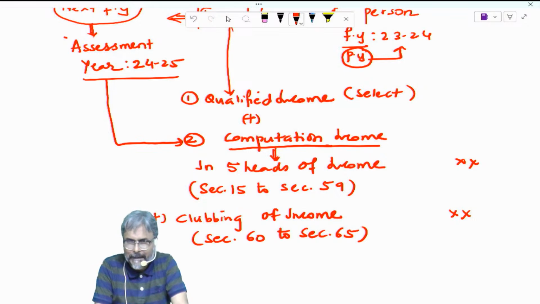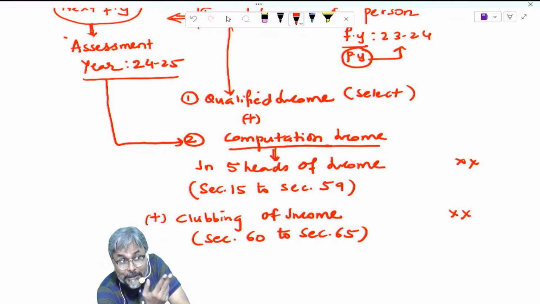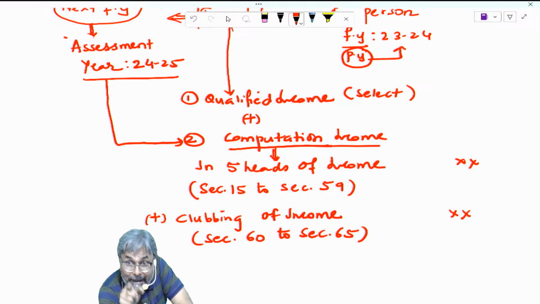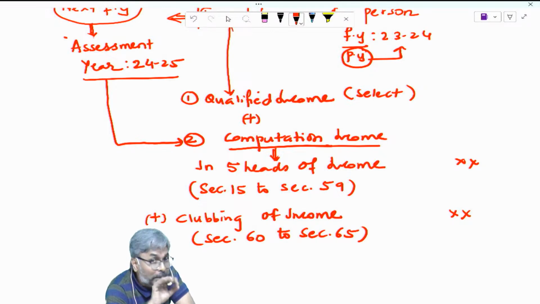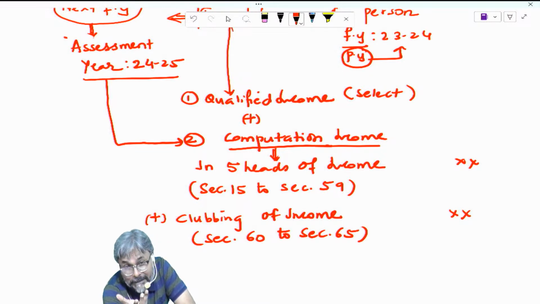For example, I have taken a loan to buy or construct my house property. So what is the expenditure that will be incurred? Interest on the loan. Now tell me, was that loan taken for purchase or construction of house property? Yes. So the expenditure in the form of interest has a relationship with house property.